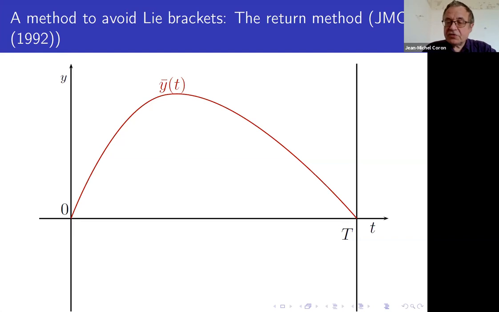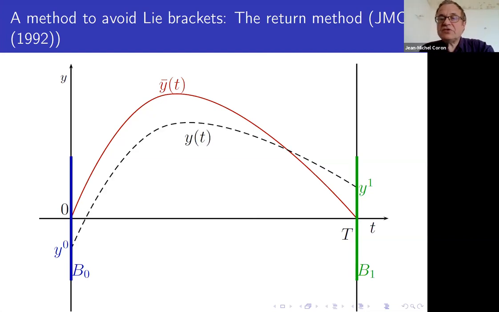If this is possible, then using the inverse mapping theorem, you get that if you have a y0 which is in B0, a small ball centered at zero, and a y1 which is in the small ball B1, then it's possible to move from the first point to the second point by using a control which is close to y bar. Okay, you could say this is not local controllability because you are close to y bar and we want to be close to zero. But it may happen that y bar is also close to zero. And we are going to give some example just now.